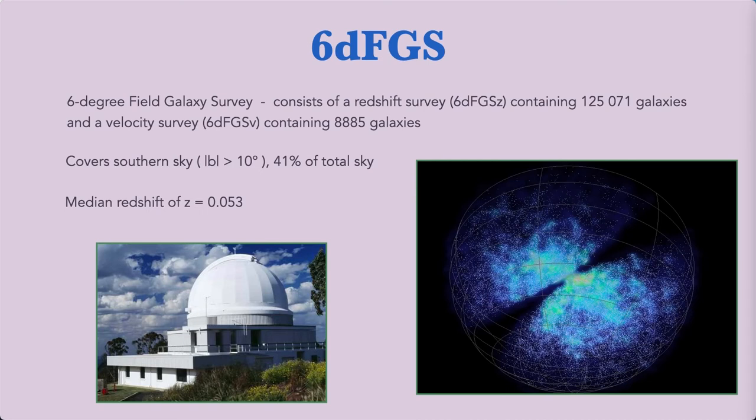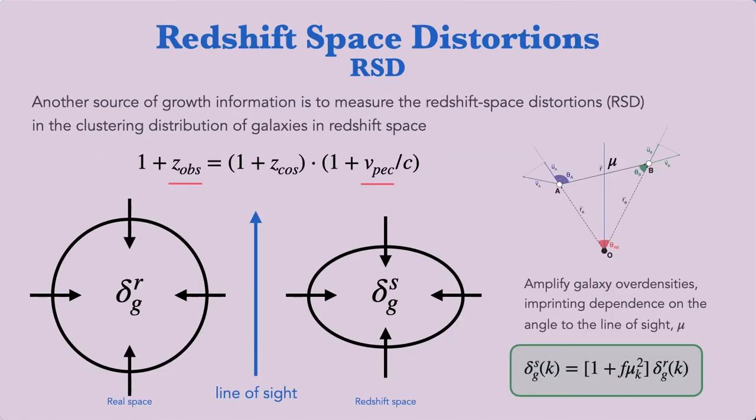When we work with real data, there are some issues to take into account, things like varying completeness across the sky, patchy observations, dust extinction, things along these kinds of lines. But the one that I want to talk about, and one that can be used to aid our measurement, is redshift-space distortions. Redshift-space distortions present another source of growth information that we can use. In this approach, we measure redshift-space distortions in the clustering distribution of galaxies in redshift space. So what we do now is we use positions based on our observed redshift in order to measure our peculiar velocity, rather than using the cosmological redshift that we would otherwise infer from redshift-independent distance indicators.